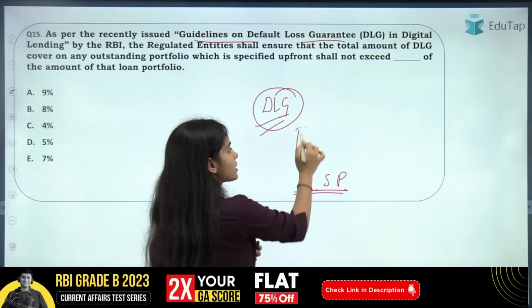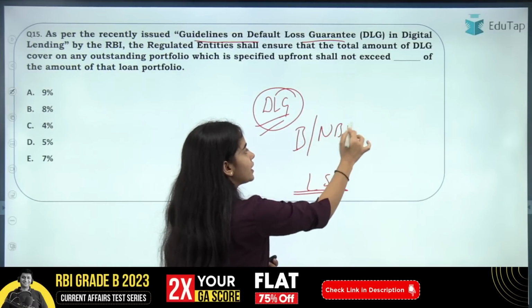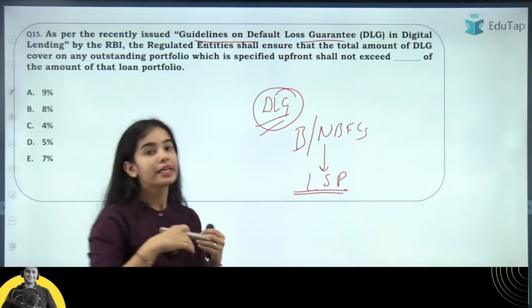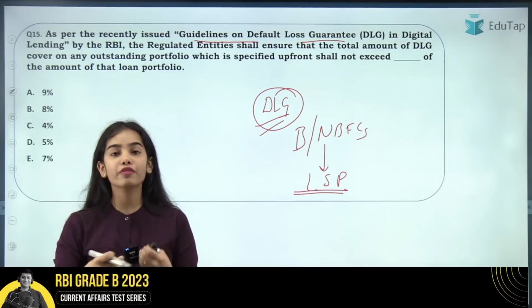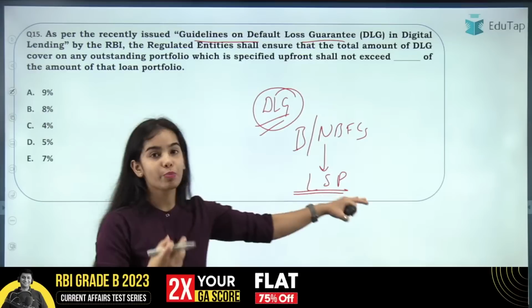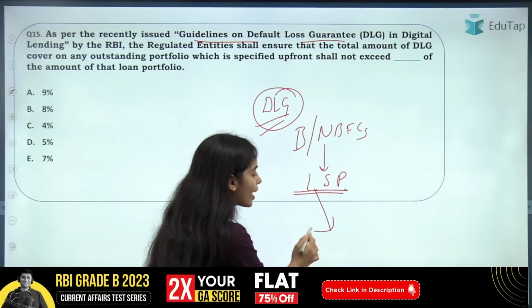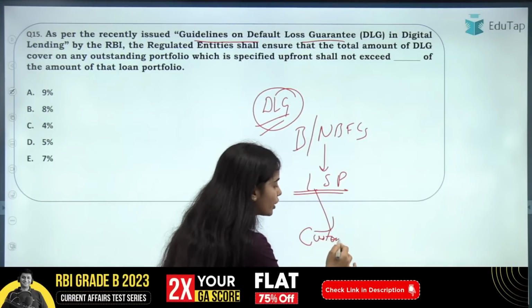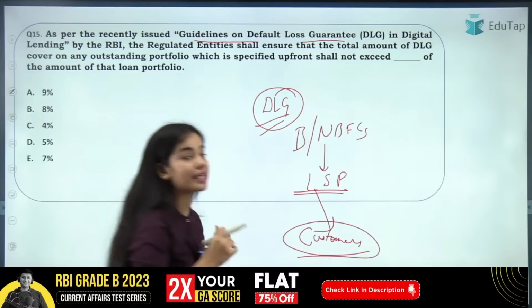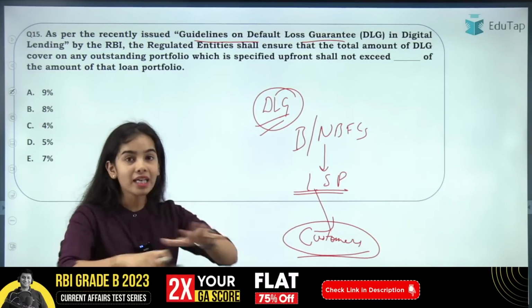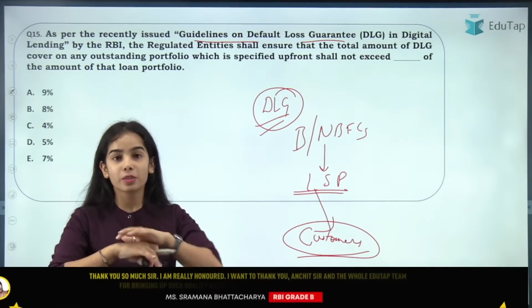So the banks and the NBFCs are partnering with such digital lending apps, such lending service providers that are going to acquire the customers, connect with the customers, and expand the customer base.